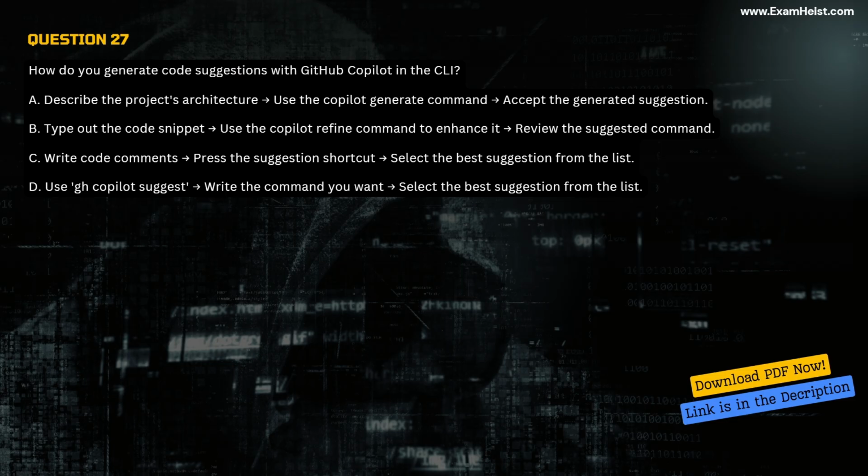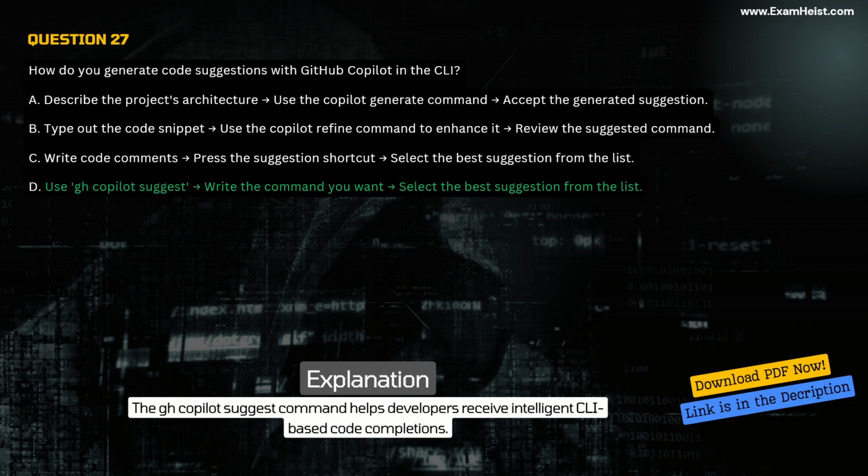Select the best suggestion from the list. D. Use gh copilot suggest. Write the command you want. Select the best suggestion from the list. Correct answer D. Use gh copilot suggest. Write the command you want. Select the best suggestion from the list. Explanation. The gh copilot suggest command helps developers receive intelligent CLI-based code completions.